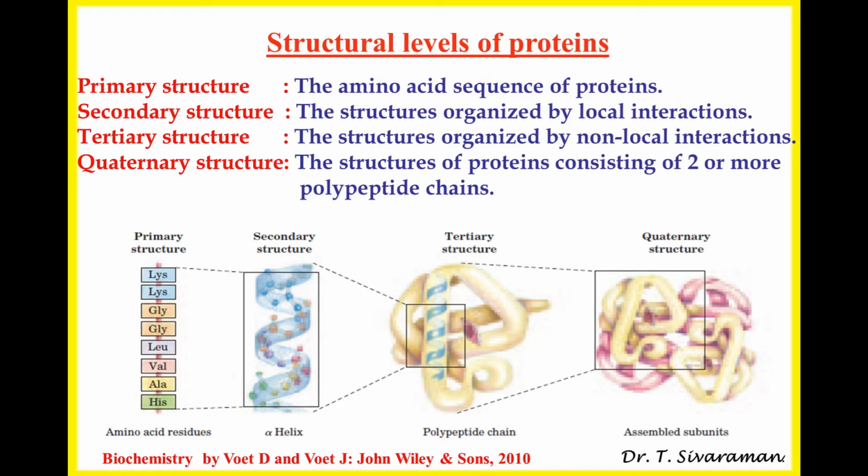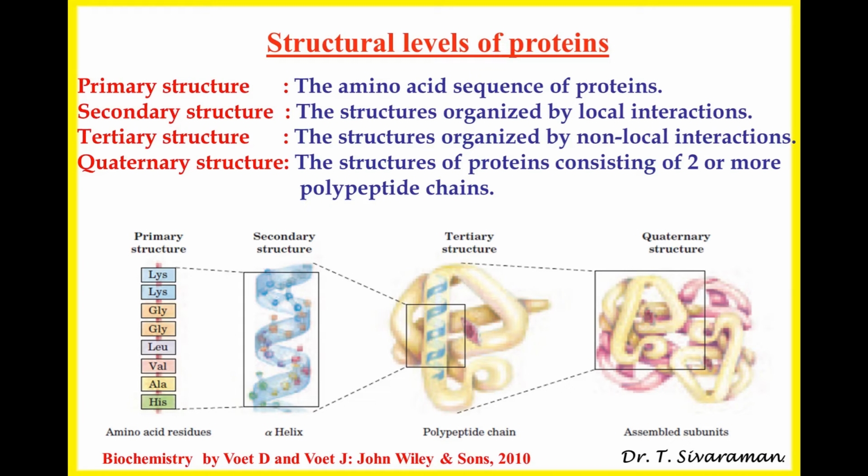What is primary structure? The amino acid sequence of a protein can be called the primary structure. In other words, the linear polypeptide chain is known as the primary structure of proteins. So what is secondary structure? Secondary structure is a structure built by backbone interactions of the amino acids present in proteins. What is tertiary structure? Tertiary structure is a structure built by side chain interactions of amino acids present in proteins.